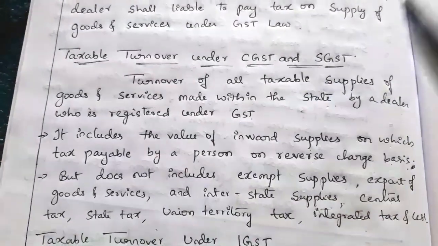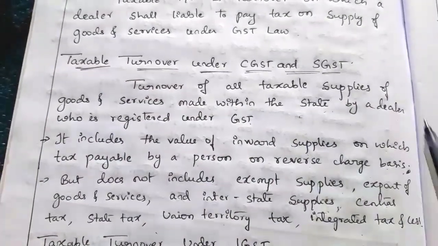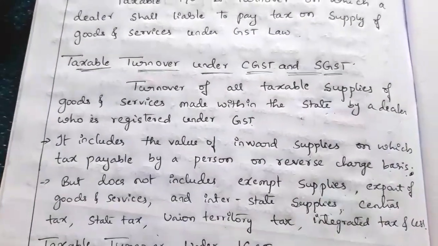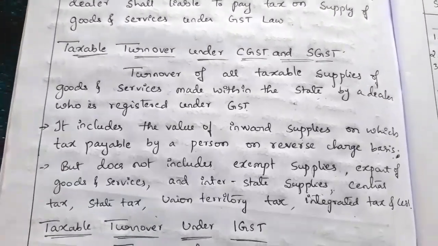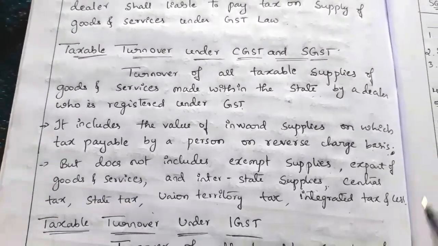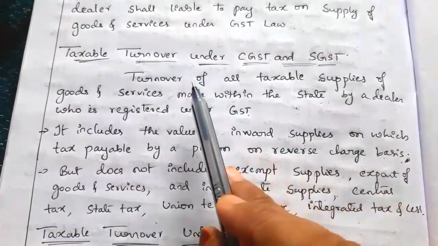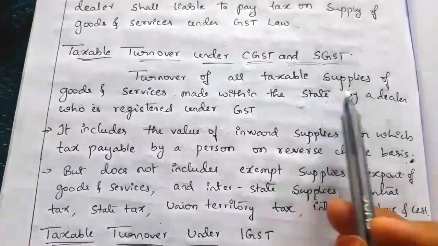Along with that, we have to include one purchase item, that is the value of inward supplies on which tax is payable on a reverse charge basis. So only these two points we should remember, and the rest we have to exclude while calculating the taxable turnover. In the case of CGST and SGST, we have to take the turnover which is made within the state. That is a point we have to remember here.